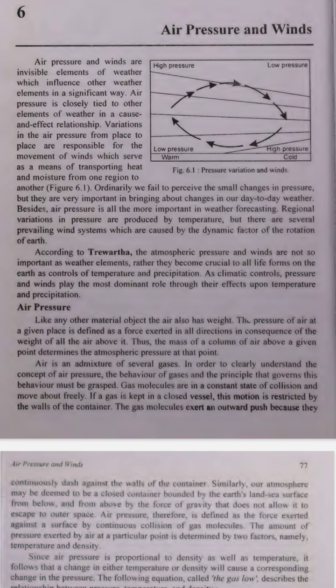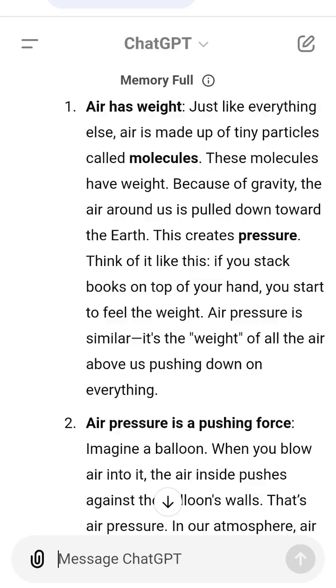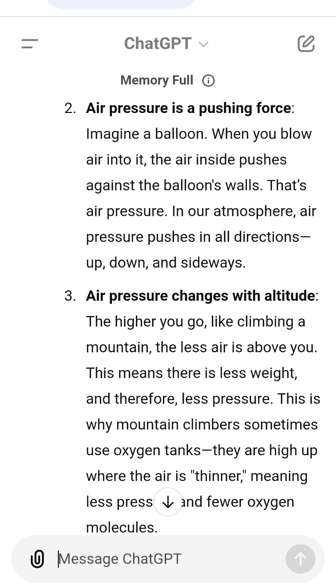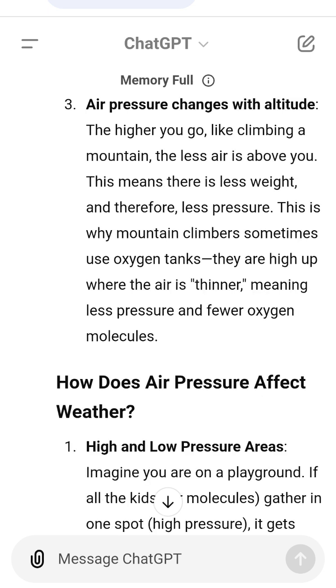Simple example to understand air pressure. Imagine you are holding a water-filled balloon. The water is like air molecules. If you squeeze the balloon, increasing pressure, the water pushes harder against the sides. If you let go, the pressure decreases and the water doesn't push as hard. This is similar to how air pressure works. More air molecules mean more pressure, and fewer molecules mean less pressure.